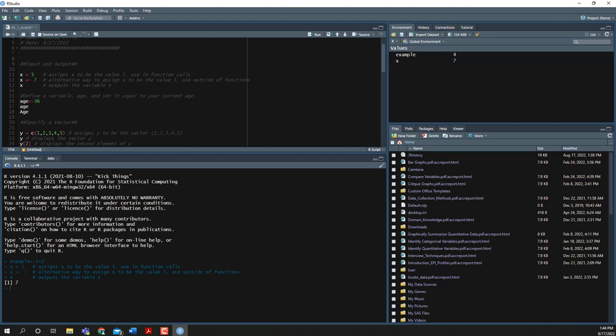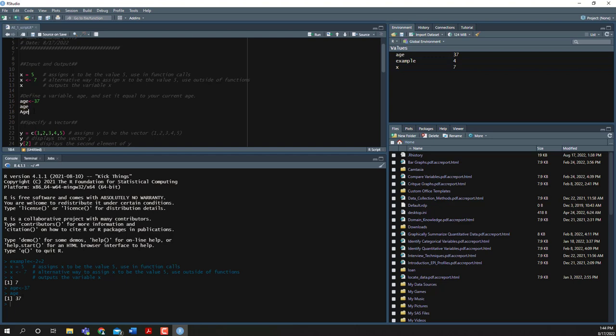Alright, so here we're going to define a variable age and we're going to set it equal to your current age. Well, as of writing this, I'm actually 37, so I'm going to change that. So I have age is equal to 37. So I'm going to run that line of code, and notice this time I highlighted the line of code. So you can highlight it or have the cursor there, either one is fine. Notice that age is now equal to 37, so you'll want to change that to be whatever your age is. And I can call age. Again, by running that, and I can see down here in the console, age is 37.